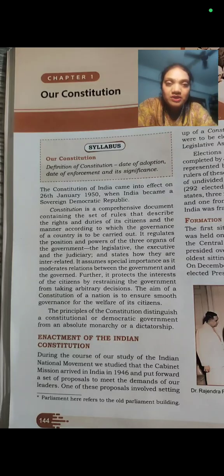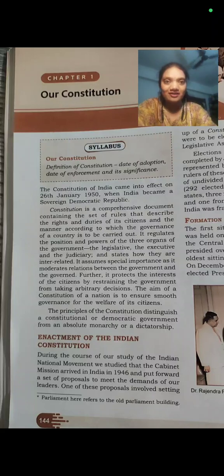I'll be teaching you chapter 1 of the civics part of class ninth ICSE board. Here in this chapter we will be studying so many things about the constitution. We will study what the constitution is all about, when it was enforced, and how the constitution was made. We will study the process of making of the constitution. These are very important things regarding the constitution.